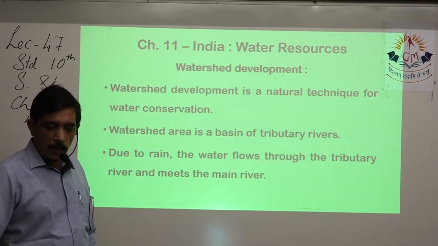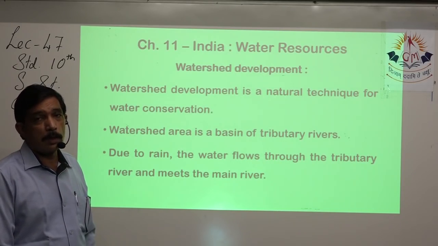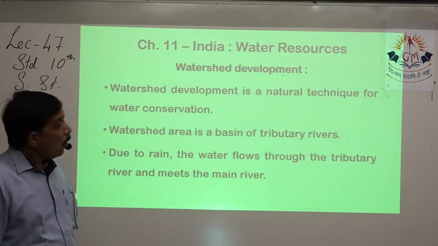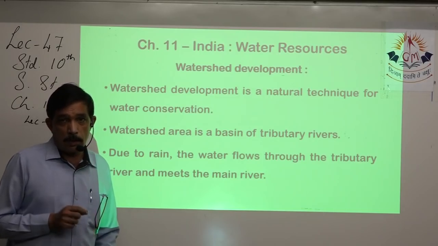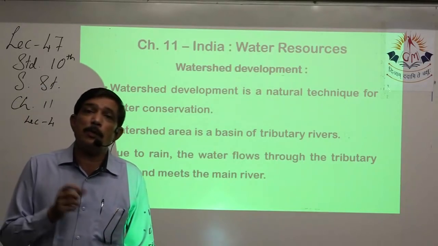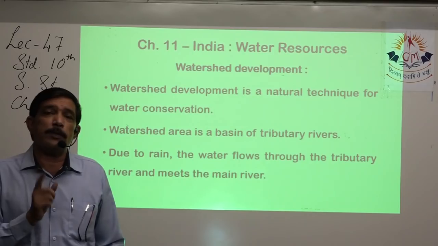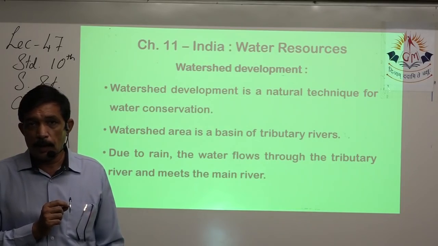Watershed development, I would like to discuss watershed development again. Watershed development is a natural technique for water conservation. If we are talking about conserving water, then watershed is the very first thing that comes to our mind.